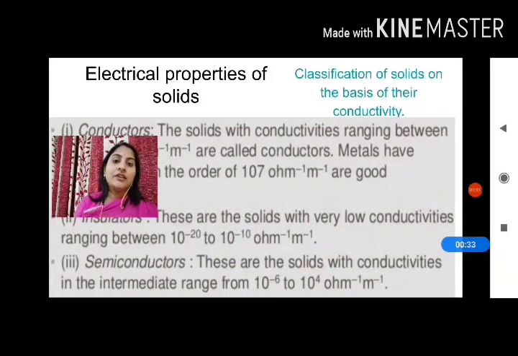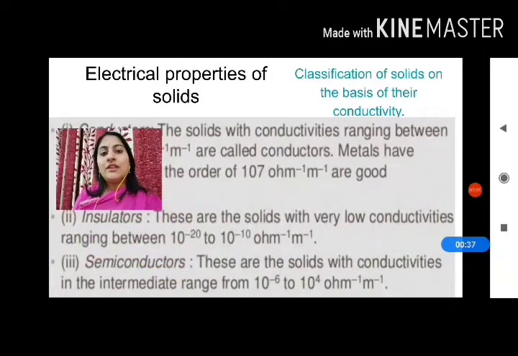The range for the conductivity for the conductor is 10 to the power 4 to 10 to the power 7 ohm inverse meter inverse. The metals whose conductivity is 10 to the power 7 ohm inverse meter inverse are considered as the good conductors. Conductors are also of two types, that is metals and second electrolytes. In the metals, the conductivity is due to the mobile electrons, and in the electrolytes, the conductivity is due to the ions.